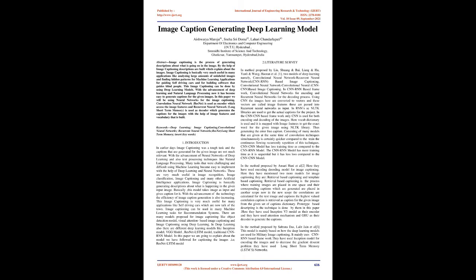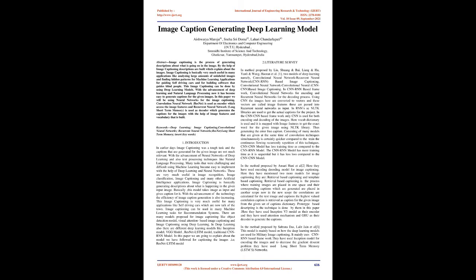Image captioning is basically generating descriptions about what is happening in the given input image. Basically, this model takes an image as input and gives a caption for it. With the advancement of technology, the efficiency of image caption generation is also increasing. This is very useful for many applications like self-driving cars, which are now the talk of the town. Image captioning can also be used in many machine learning tasks for recommendation systems.